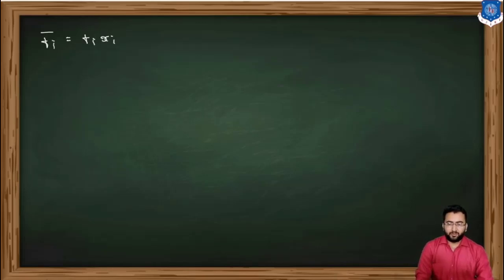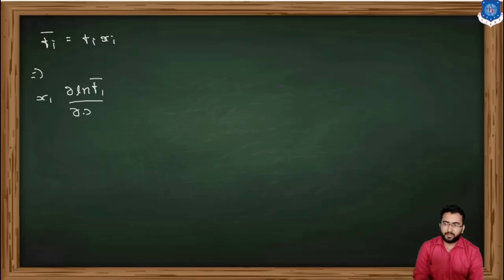So we know that the Gibbs-Duhem equation in terms of the fugacity can be given by x1 into del ln f1 bar upon del x1 is equal to x2 into del ln f2 bar upon del x2. So it becomes our equation number 1.